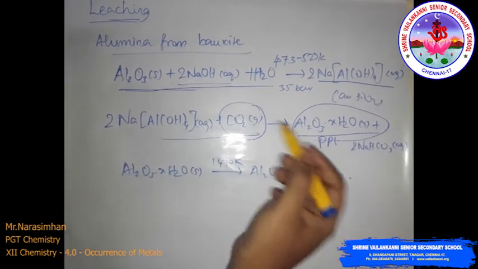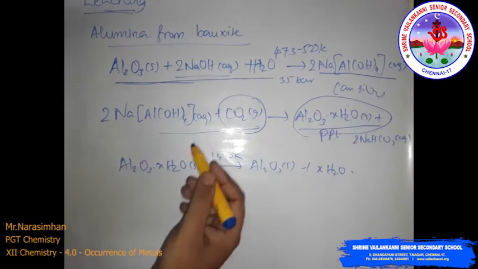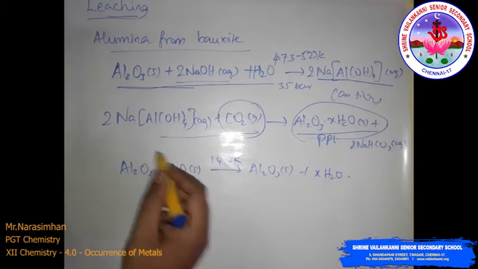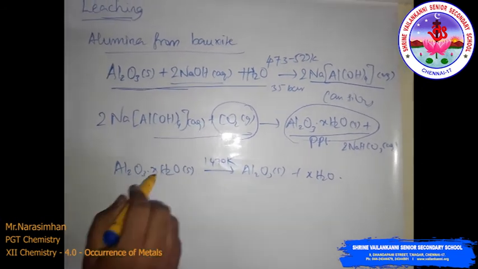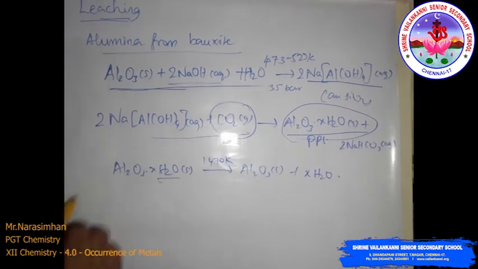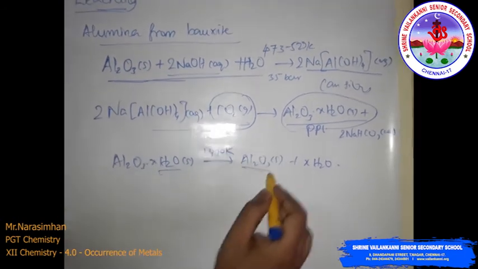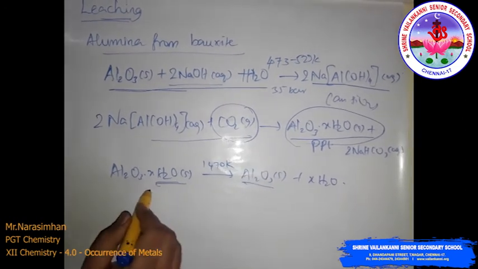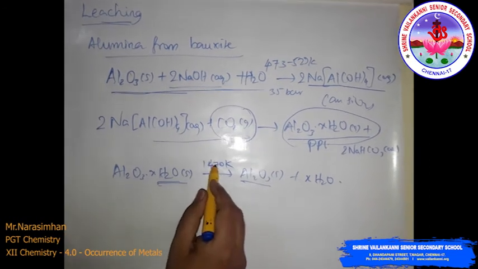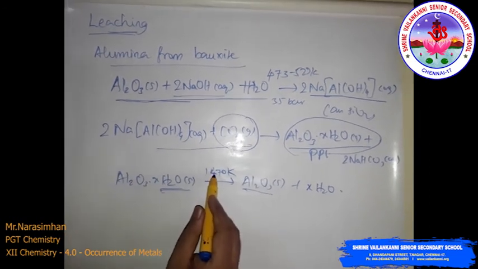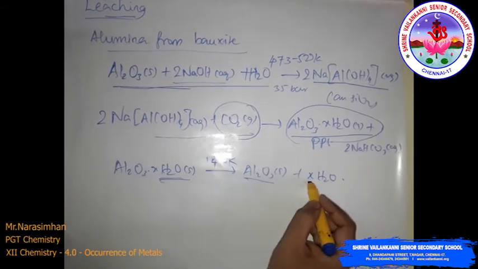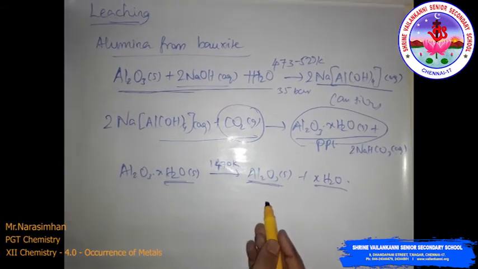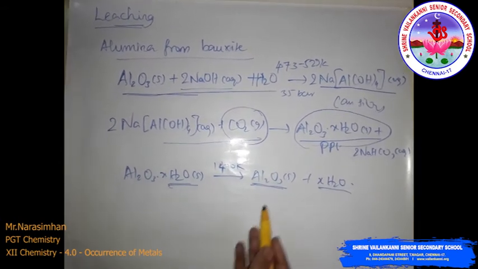Now the solution is seeded with freshly prepared samples of hydrated Al2O3, since the sodium silicate remains in solution, so that you can remove the hydrated form, and then only will you get the aluminum oxide. The hydrated aluminum oxide is heated at 1470 Kelvin, the water molecules go out, and you get pure aluminum oxide. Okay, this is the leaching method.